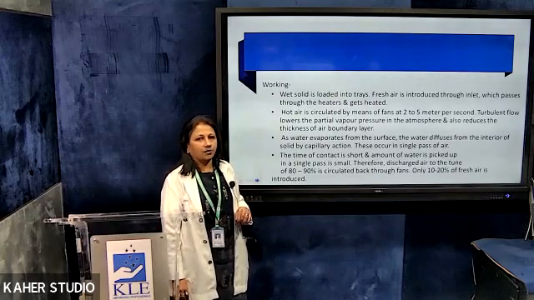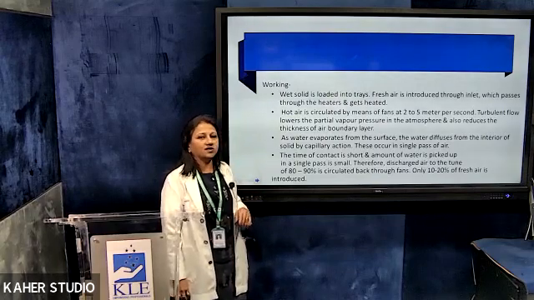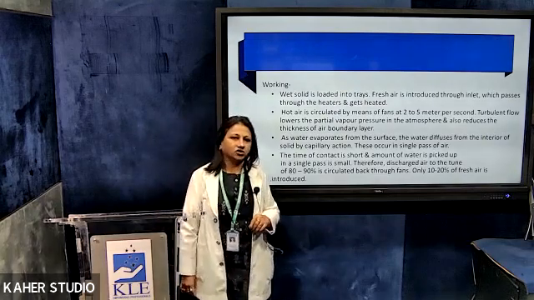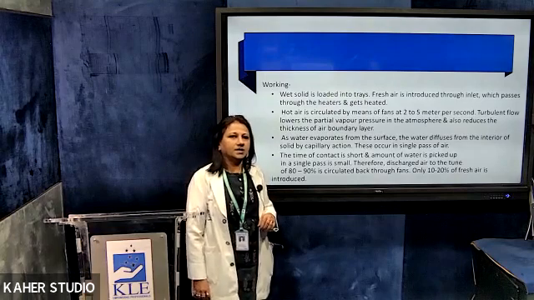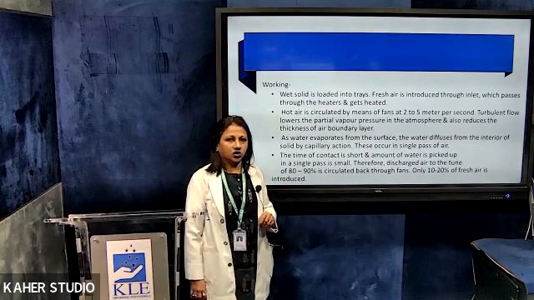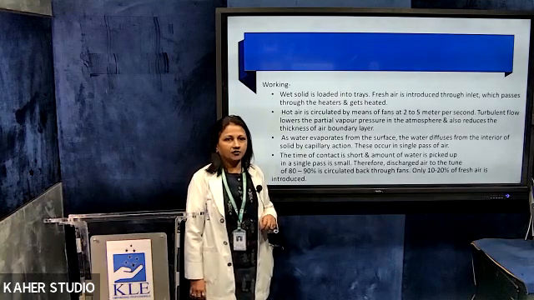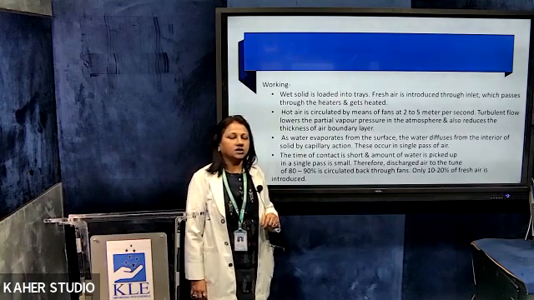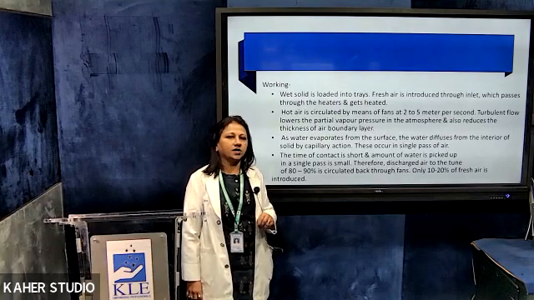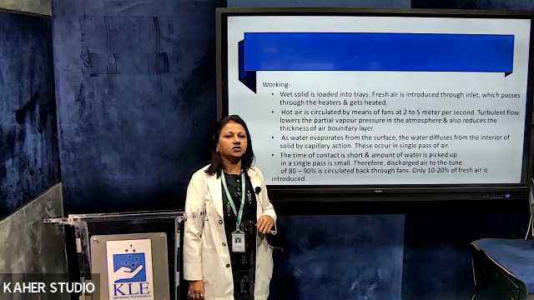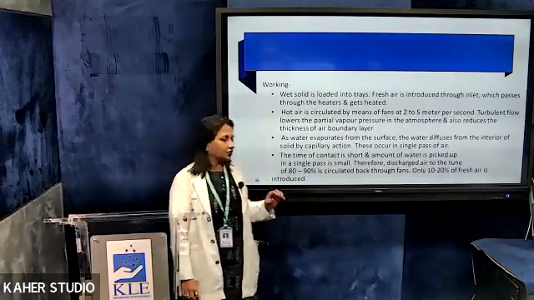As the water evaporates from the surface, water diffuses from the interior of the solid by capillary action, and this occurs in a single pass. The time of contact is short, and the amount of water picked up in a single pass is also small. Therefore, 80 to 90% of the air is circulated back through the fans. Only around 10 to 20% of fresh air is introduced.